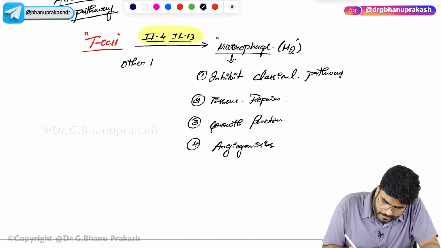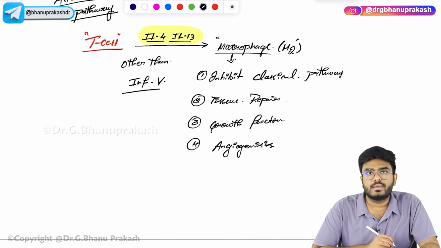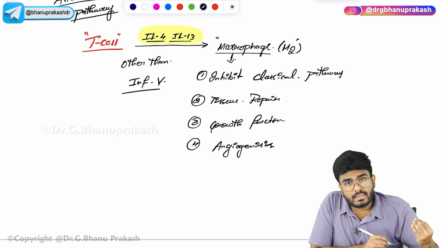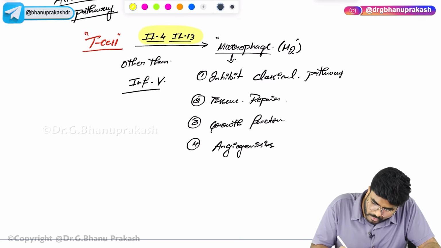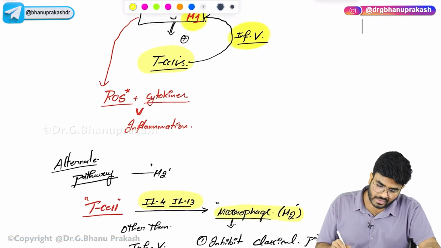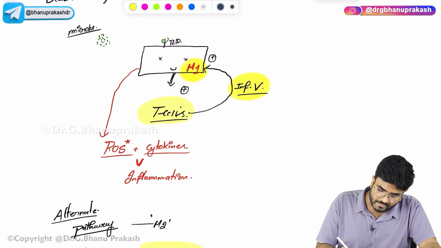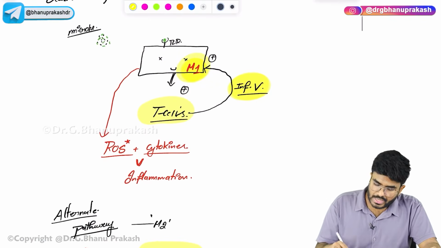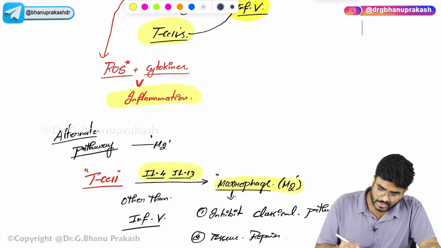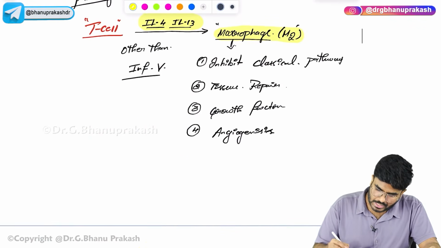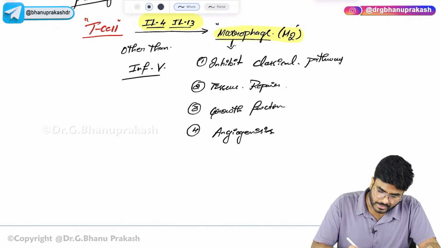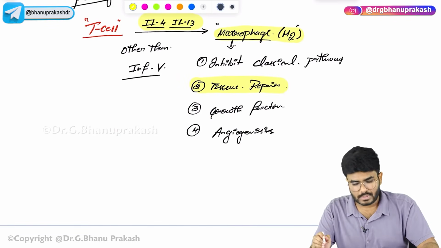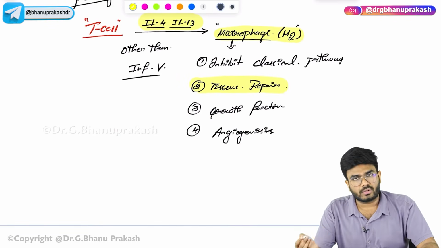Other than interferon gamma. Any other cytokine other than interferon gamma is going to help in the production of M2 type of macrophages. But interferon gamma is the one which helps in the production of M1 type of macrophages. M1 type of macrophages are pro-inflammatory, M2 type of macrophages are anti-inflammatory, mainly helping in the process of tissue repair. So with this we have discussed the two types of macrophages.